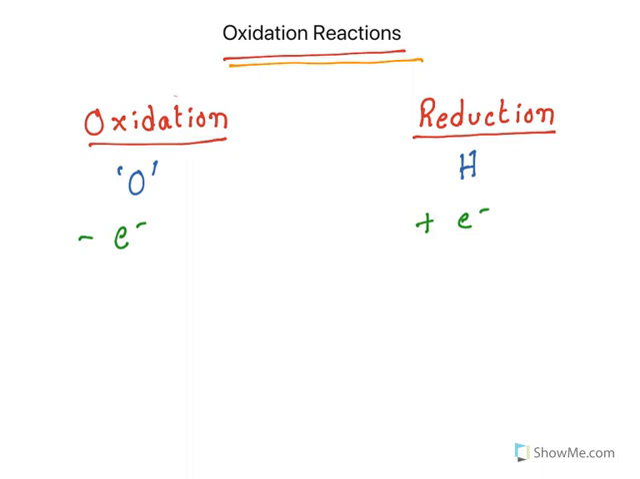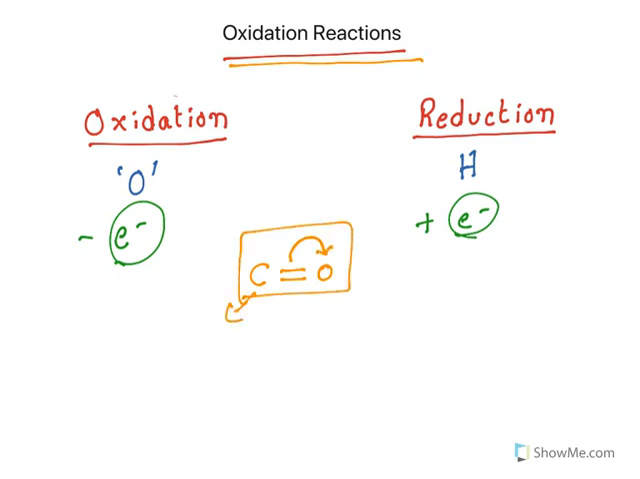Now, in organic chemistry, you don't literally remove or add electrons. It is a relative means. Let us understand what that means. Let's say a carbon is attached to oxygen. Because of its electronegativity, oxygen will take away electrons from the carbon. In this way, the carbon is in an oxidized state. What did I say oxidation means? Removal of electrons. Removal doesn't mean complete removal, but taking away electrons.